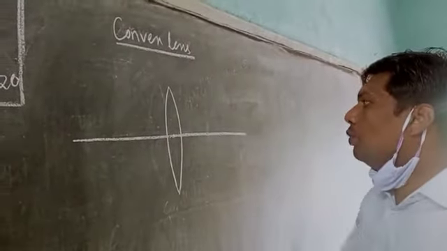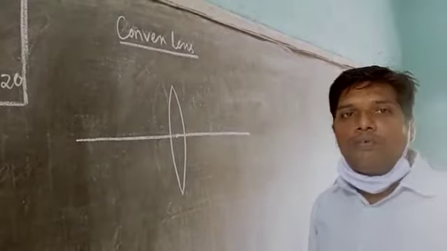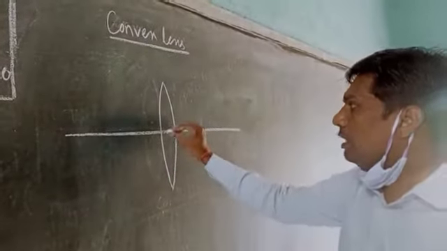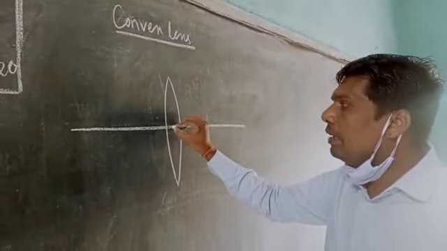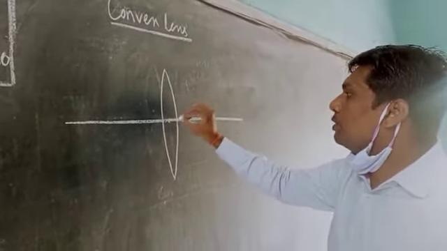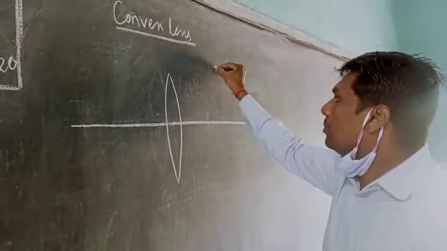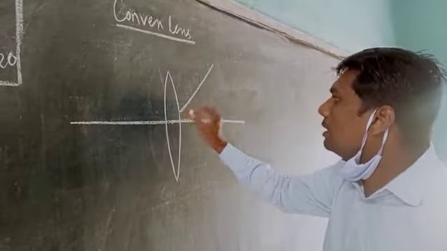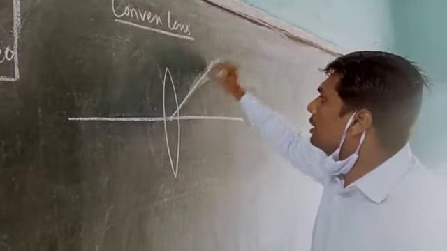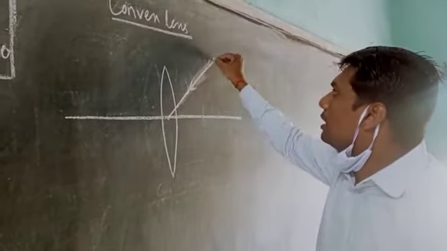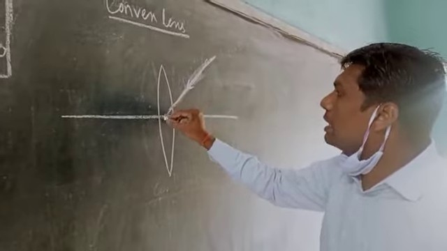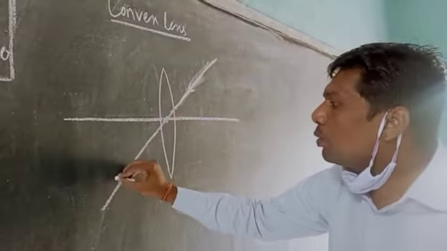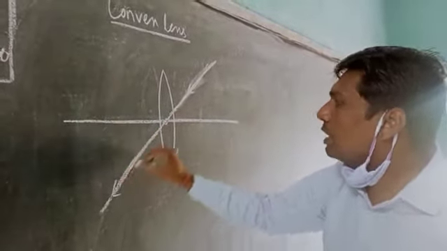And see here, when any ray of light passes through this optical center, it is never deviated. Suppose one incident ray is coming from this side. When this incident ray passes through the optical center, it goes in the same direction. It never bends.